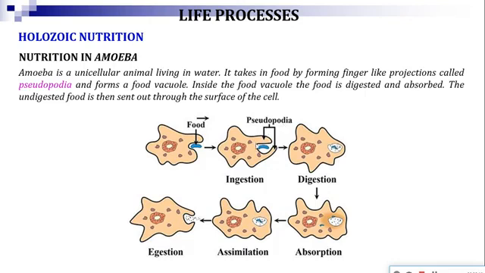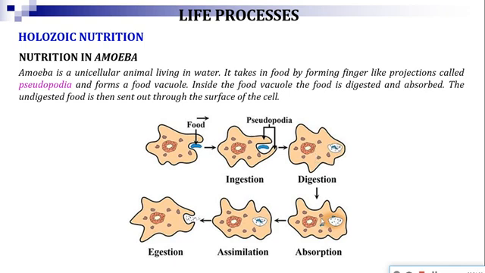So thus, by formation of the false fingers, the amoeba will engulf the food into the body. So that is known as ingestion, engulfing the food particle by the pseudopodia. Next, when the food particle is within the cell, it will be available within a vacuole which is known as the food vacuole. Within the food vacuole, the digestion process will take place. That means the food particle will be broken into simpler substances. So here is the digestion process.